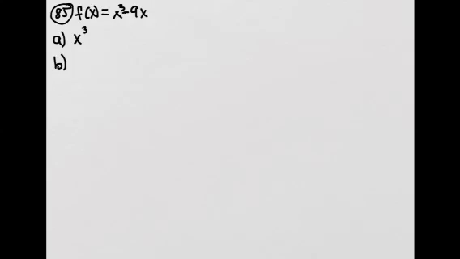Okay, for numbers 85 through 93, we're going to use the leading coefficient test to give us the end behavior. And then for part B, we're going to factor, and those are the only two parts we're going to do this time.